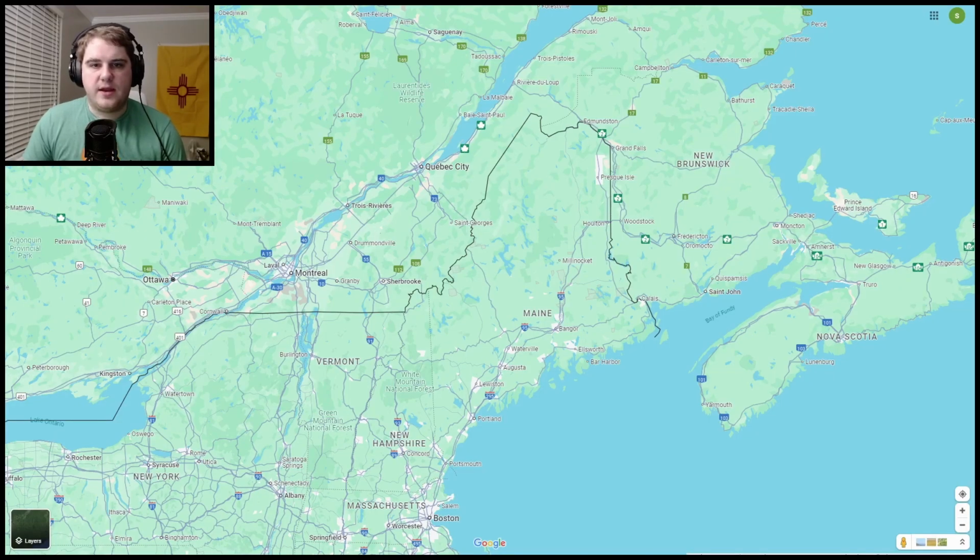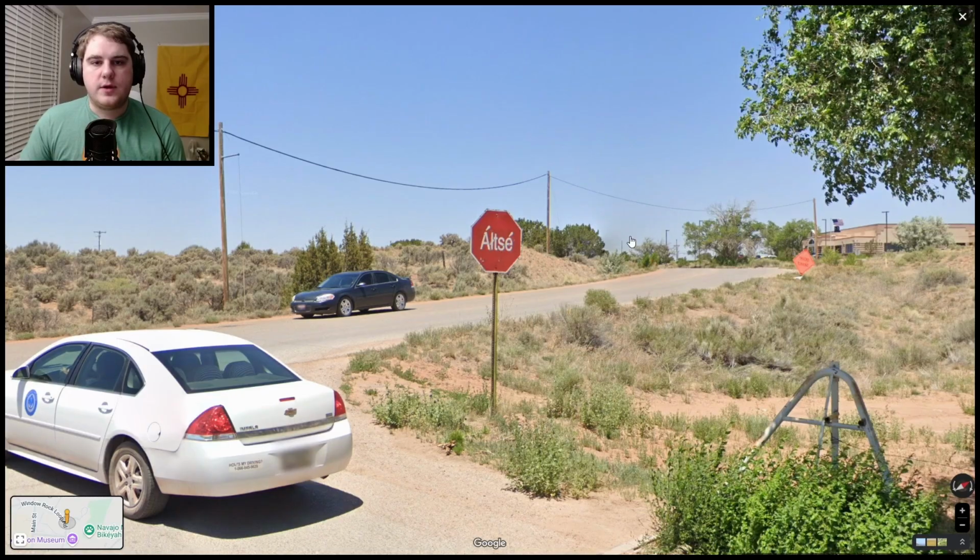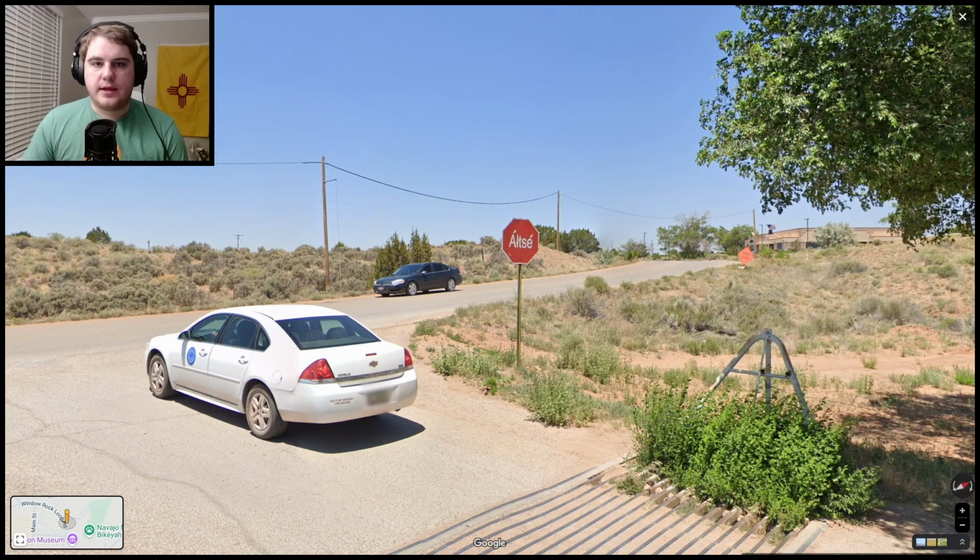I wasn't able to find any concrete examples, but the northern part of Maine has a fairly high French-speaking population. This is likely because of its location near Quebec and New Brunswick. So that might be something to keep in mind as well. You can also find some native languages, such as Navajo, here on this pretty unique stop sign in the Navajo Nation in northern Arizona. There is also native land across the country, so you may see some native languages there as well.